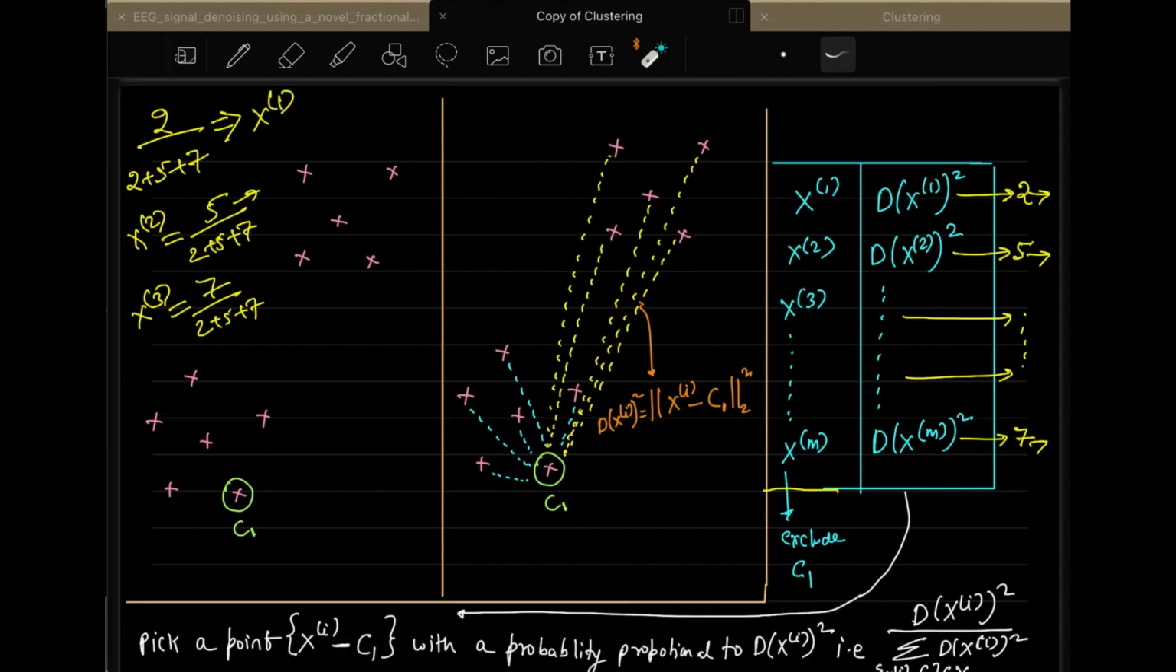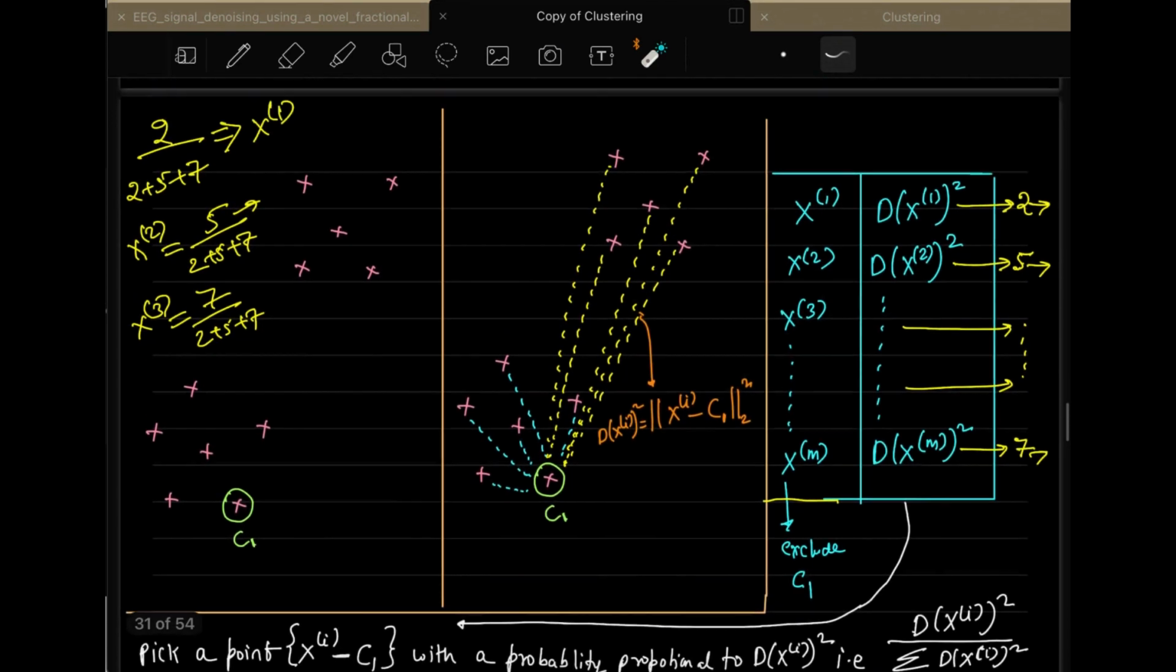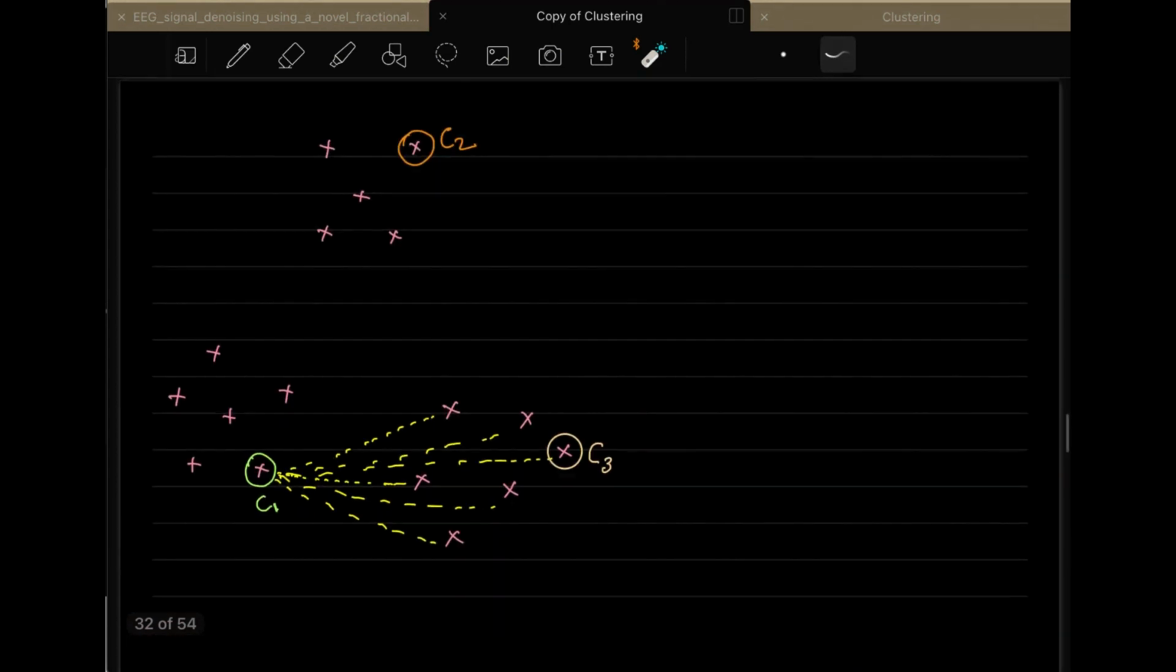Sir, while trying to find the third centroid, let's say the first centroid I have initialized, the second centroid using the distance I have calculated, for the third centroid with respect to C1, once again we have to calculate that third centroid. Yes, this is what I was discussing here.